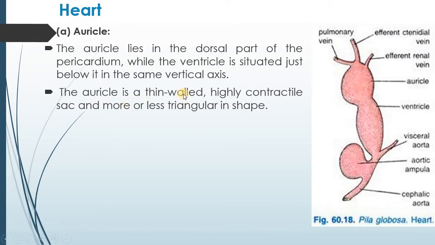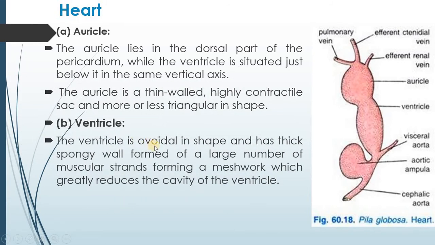The auricle is a thin-walled, highly contractile sac and more or less triangular in shape. Here you can see the picture of the heart of Pila, one auricle and one ventricle. Auricle is a thin-walled, highly contractile sac-like structure. If we discuss the ventricle, it is ovoidal in shape and has a thick spongy wall formed of a large number of muscular strands forming a meshwork which greatly reduces the cavity of the ventricle.